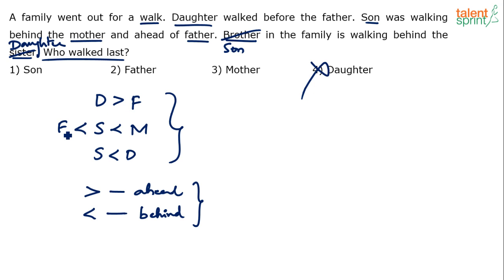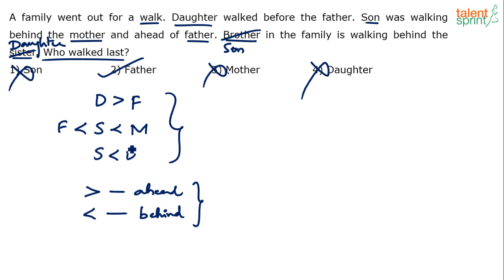Next statement says son is in between father and mother. So can son be the last person? No. Because definitely there is the father behind son. The father is behind the son. So son cannot be the last. Son is eliminated. Can mother be the last? No. Because mother is ahead of son. Mother is also eliminated. Now the fact that son, mother and daughter are eliminated and we are left with only father, the answer has to be father. Option 2 has to be the answer.